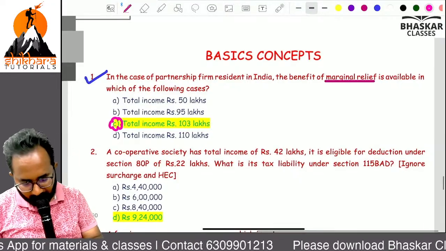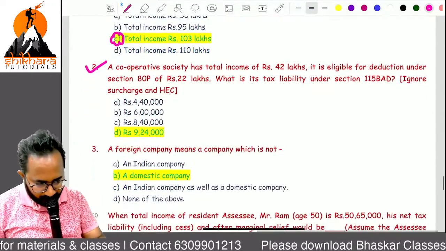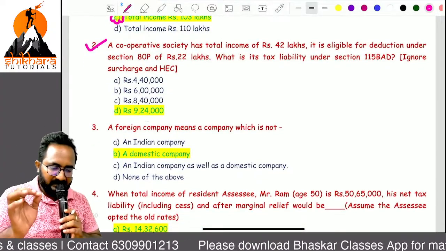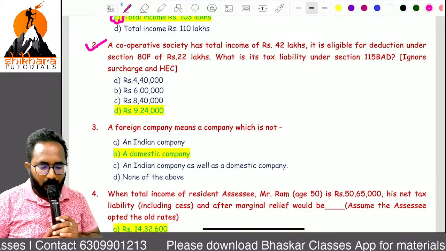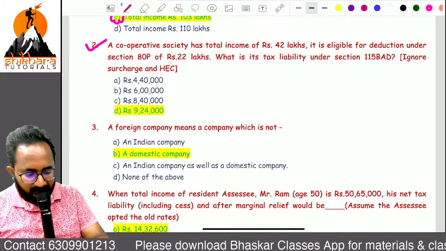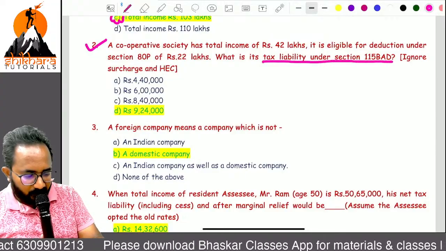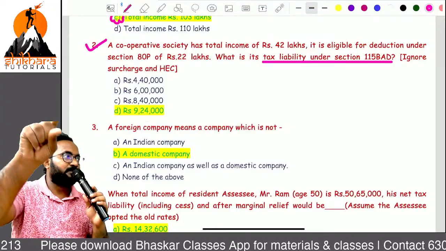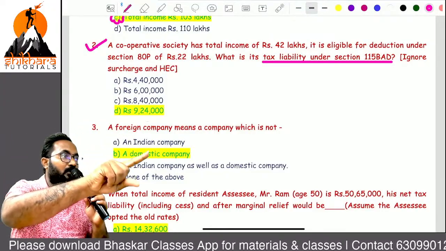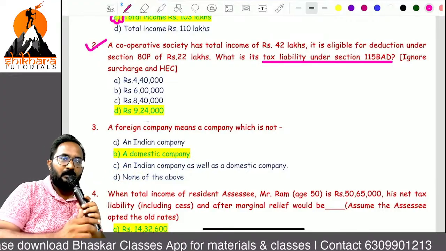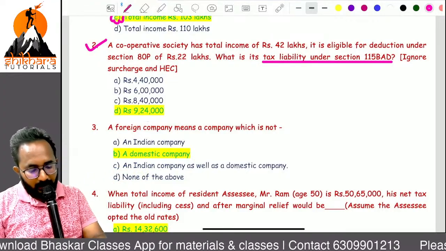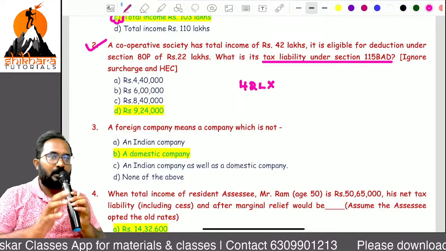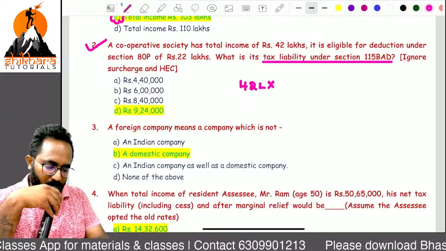Now, second question. I am expecting an answer from all of you. Cooperative society has a total income of 42 lakh. It is eligible for deduction under Chapter 6A of 22 lakh. What is the tax liability under section 115BAD? Resident cooperative society has an optional tax rate under section 115BAD. So can you tell me, 42 lakh total income is there, ma?